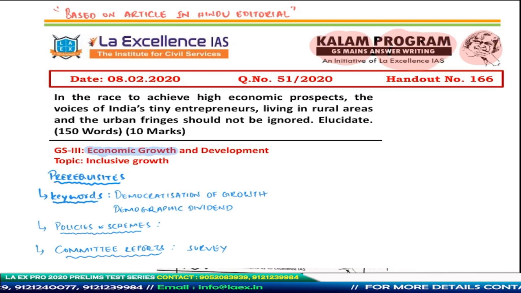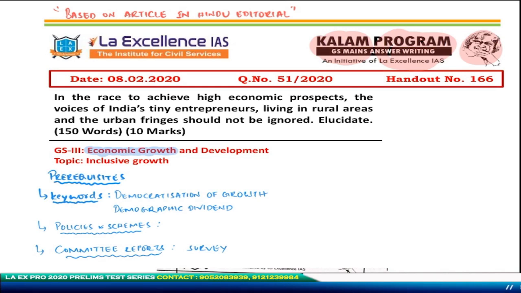I'll start off by talking about the existing scenario, the status quo in which the small entrepreneurs are neglected. Secondly, I'll tell the examiner why these people should not be neglected, and then I'll move forward and give him a way forward. That should be my basic structure of my answer.